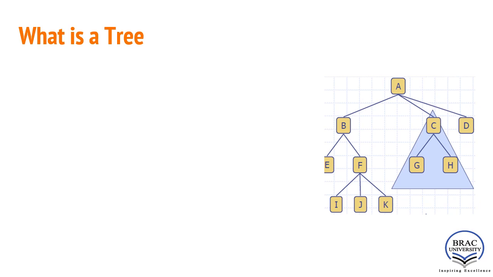A tree is a connected acyclic graph, where connected means we can reach every other node from a single node. For example, in this tree data structure, A is the parent node or root node, and the children of A are B, C, D. If we want to reach node K from node A, there is a path, and there is no node which is disjoint from this one.